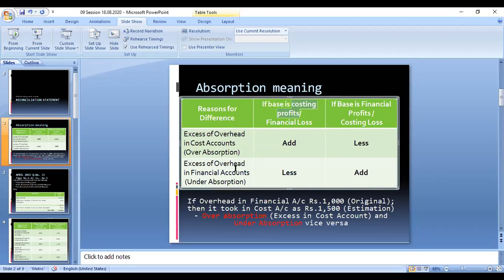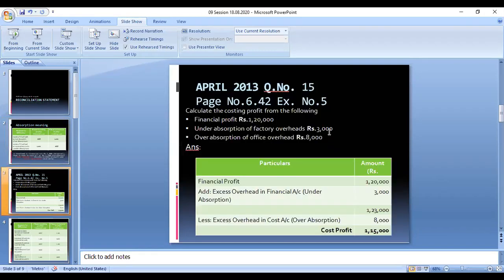If we are starting with the financial accounting profits, under means you can assume it is a less. Under you can take as meaning less. So starting with the financial accounting is the opposite of the cost accounting profits. Like this you can remember it anyway. If you remember this table, then only you can find out whether this 3,000 is plus or deduct, and whether this 8,000 is plus or deduct. This is a simple problem. You can take a screenshot, then go on to the next one.